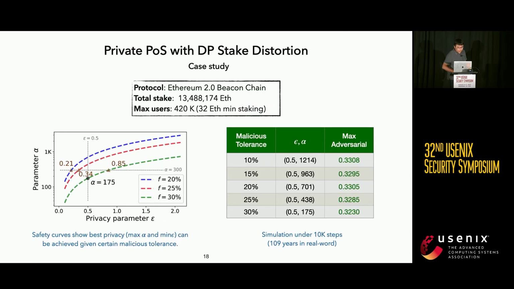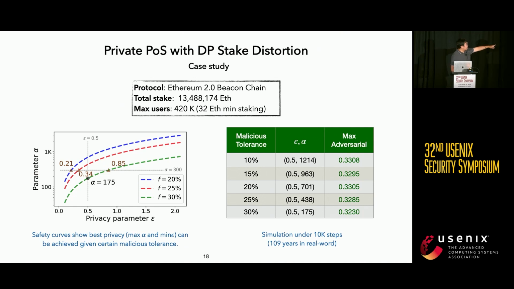We also do some case studies connected with Ethereum 2 to validate our distortion strategies. Here we plot some safety curves, which show, given some safety requirements, what the best privacy parameters are that we can configure. Those curves are directly derived from our upper bounds.